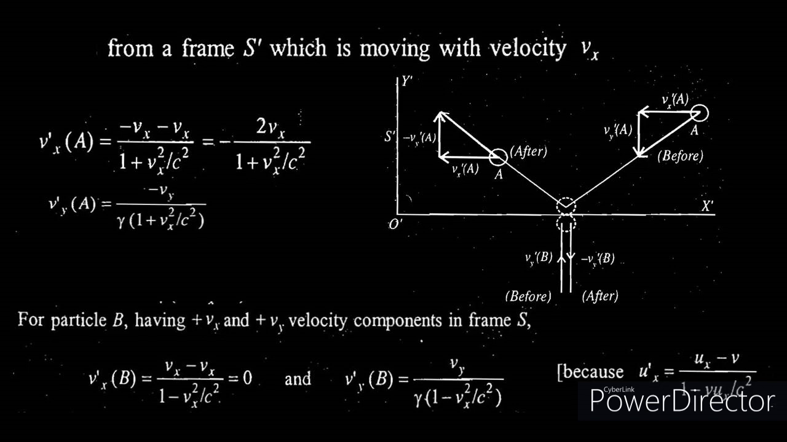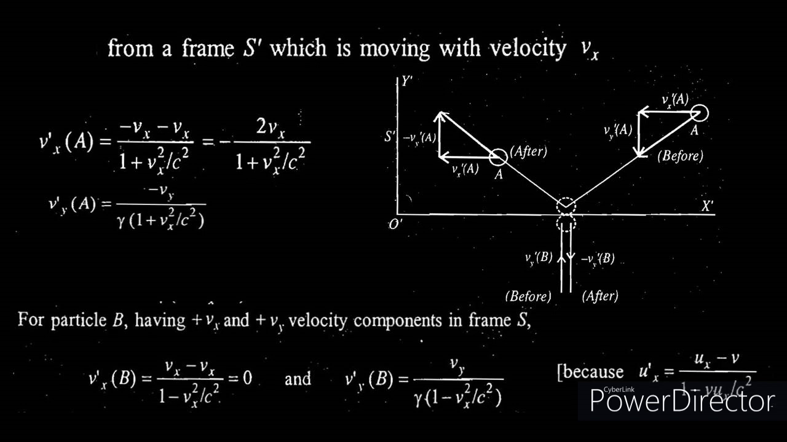Without looking into the transformation equation also, you can predict that vx prime should be equal to 0, because the velocity of the particle B in the x direction is vx, and the frame S prime is also moving in the positive x direction with a velocity vx. So both have exactly the same velocity in the positive x direction, and their relative velocity will be 0. So from S prime, the particle B behaves as if it is not moving in the x direction.